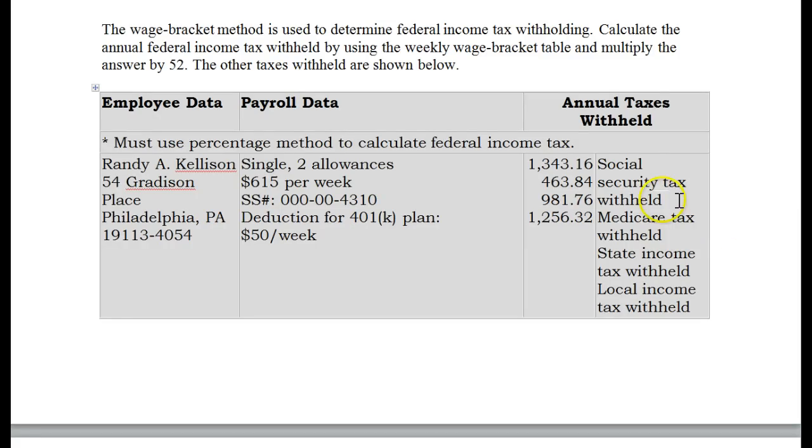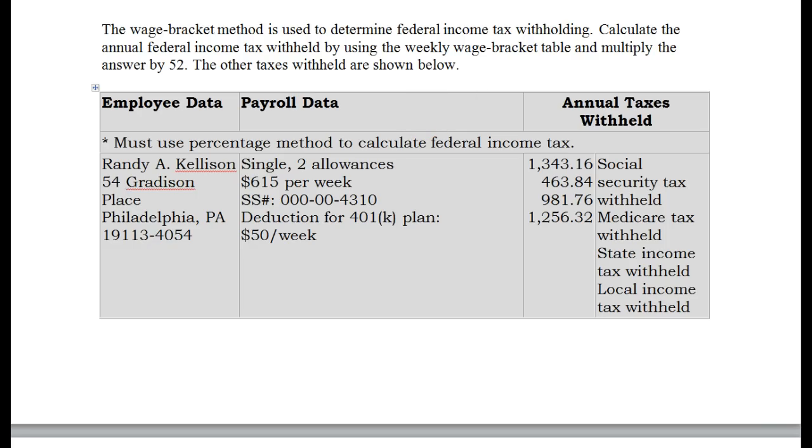So the way this shows up, the lines don't really line up here. So this first number, 1343.16, is Social Security tax. Then this next number, 463.84, is your Medicare tax.